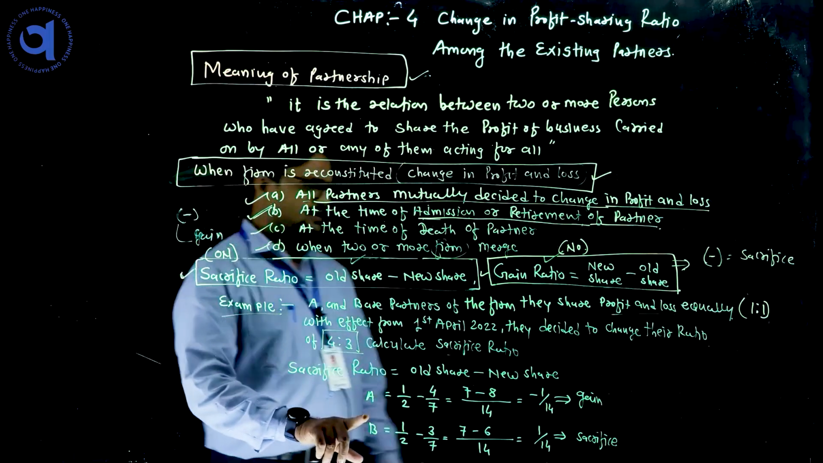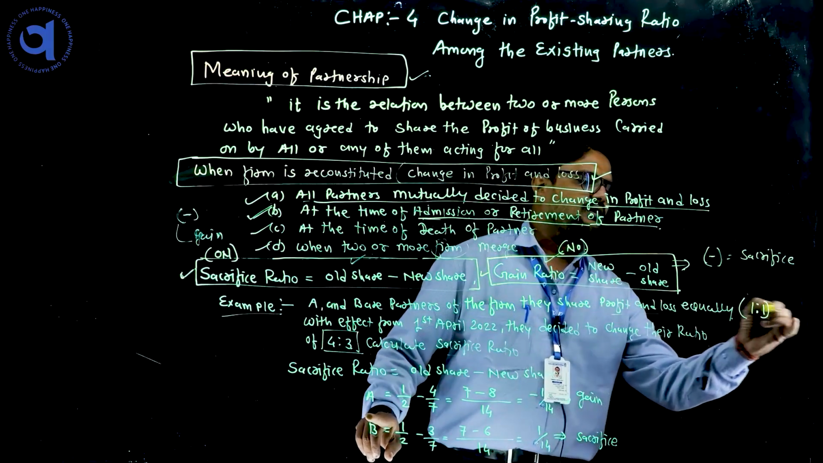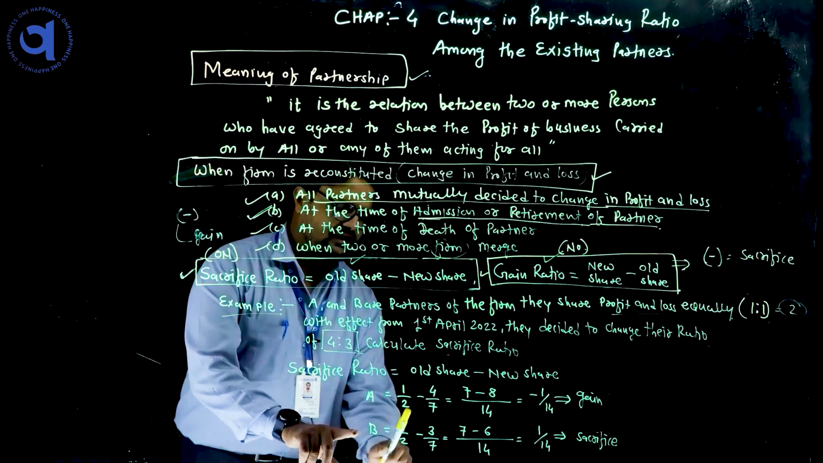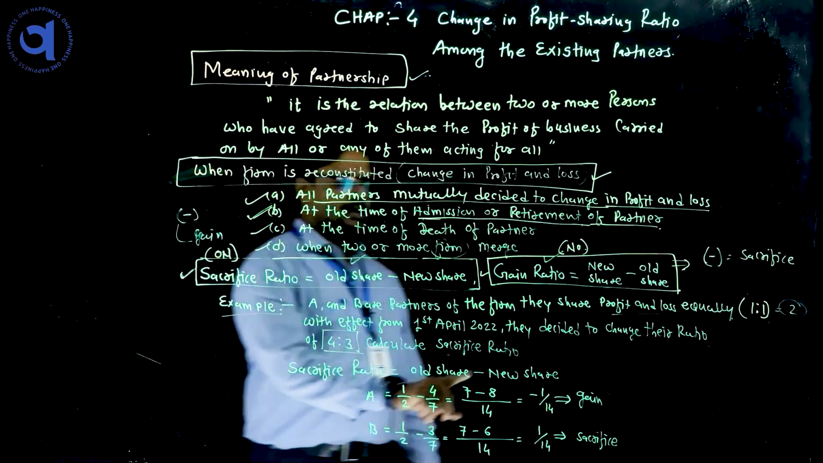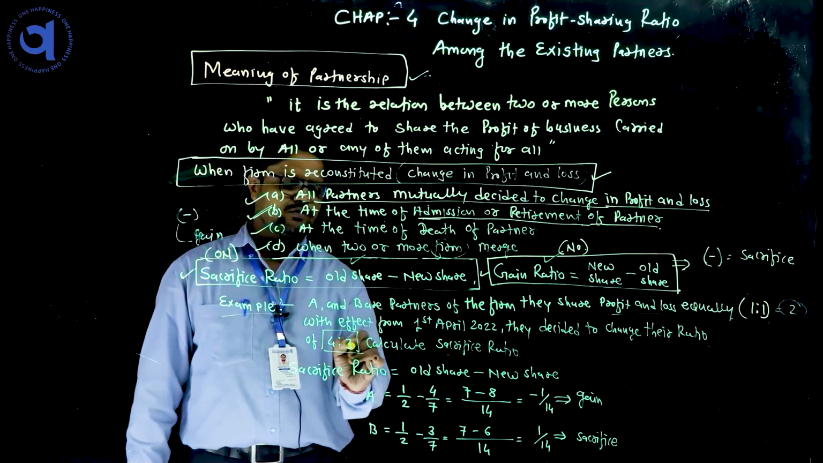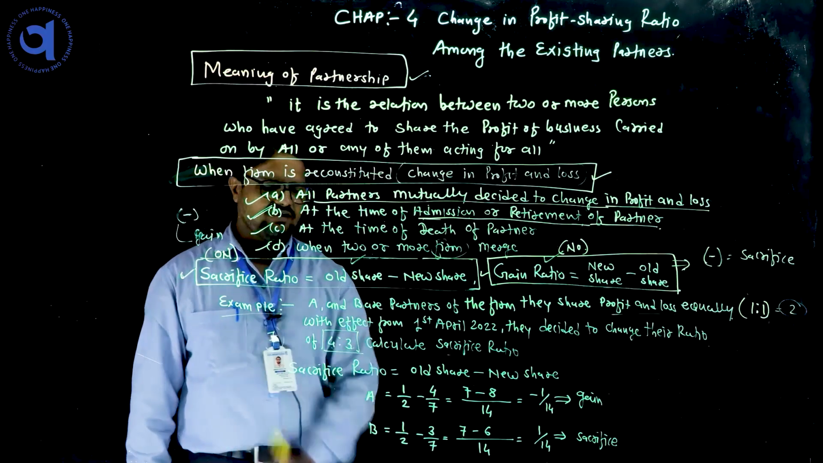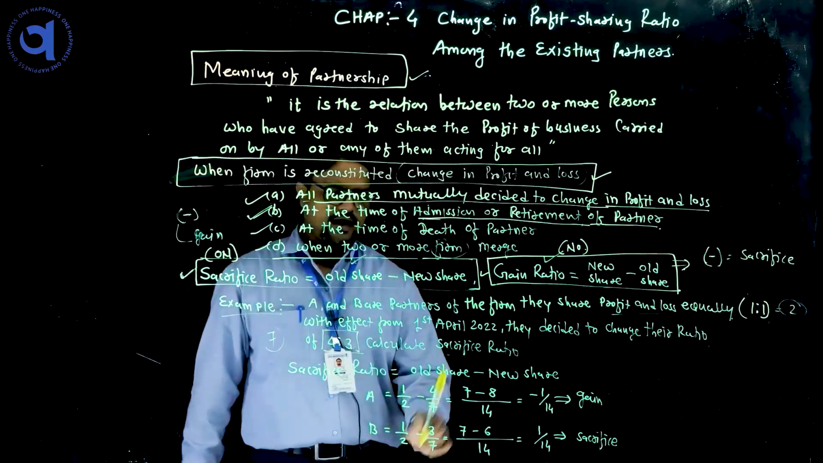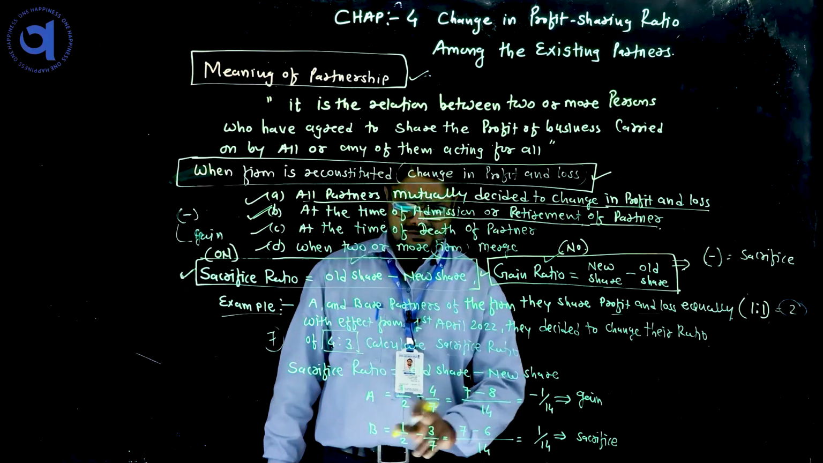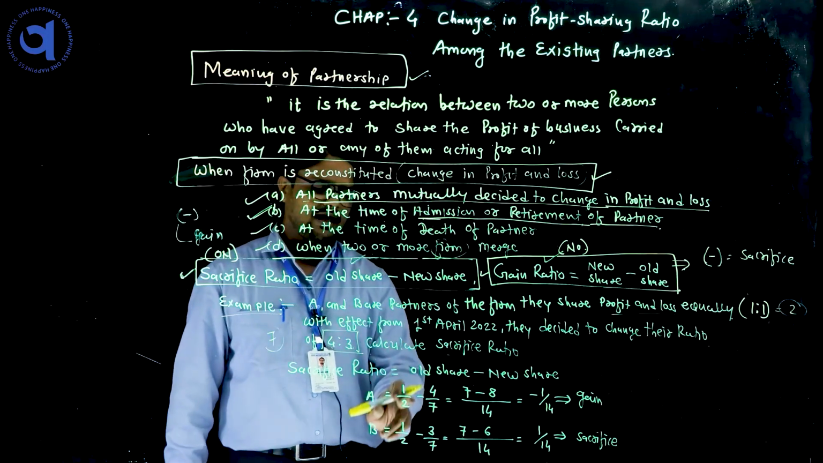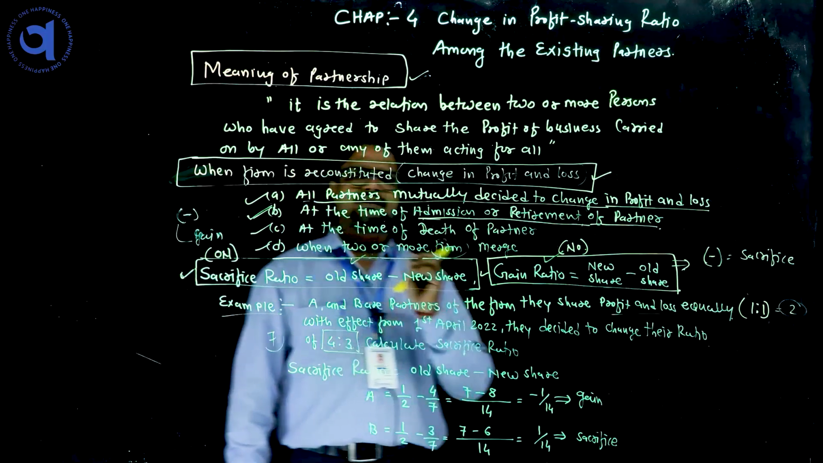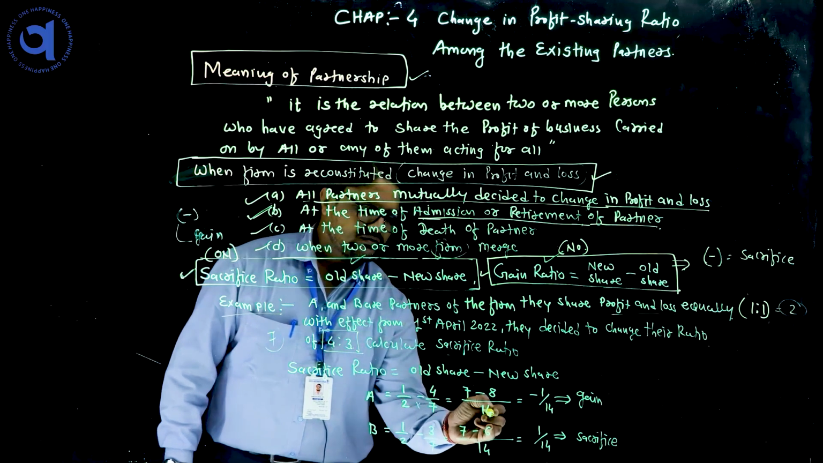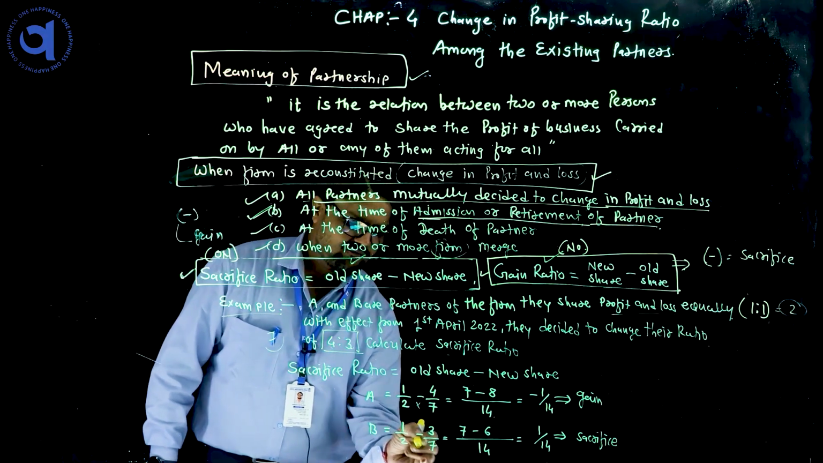Now the old share is given as 1:1, so the total is 2. So for A it is 1/2, for B 1/2. Now minus the new share. The new share is given as 4:3, that means the total is 7, so 4/7 and 3/7. Clear? You can calculate this by taking the LCM. Otherwise, if you face any problem, this is the shortcut way: 7 twos are 14, and the same way 7 twos are 14.